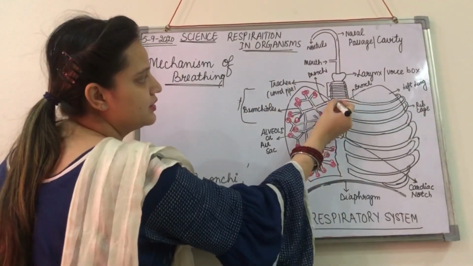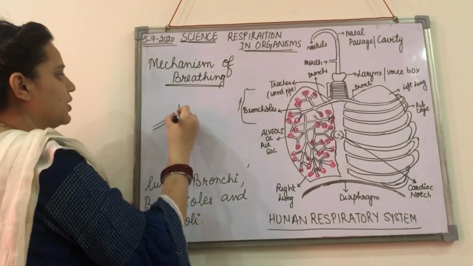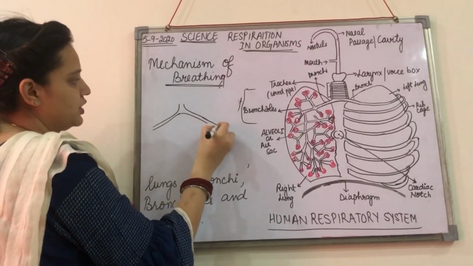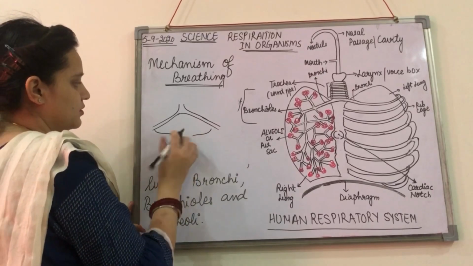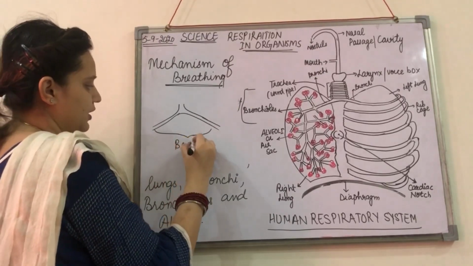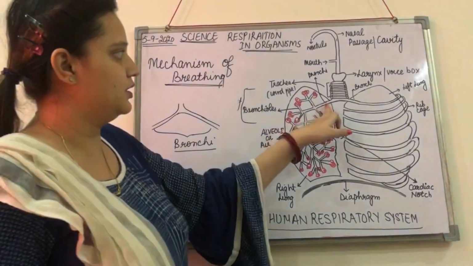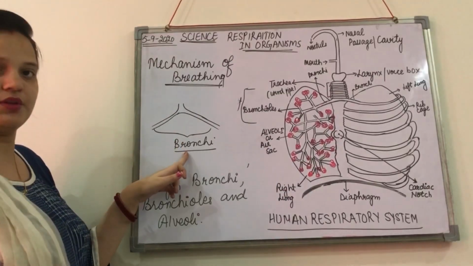As you can see, this is the windpipe, and this is divided into two thin tubes, and these two thin tubes we call bronchi. I have labeled them, this and this, we call them bronchi.